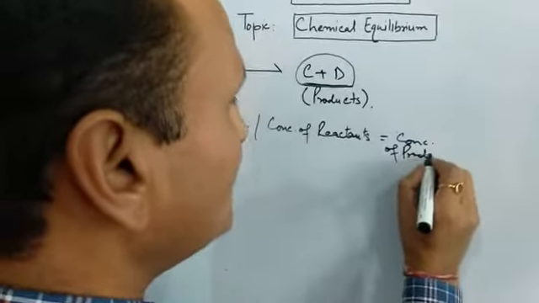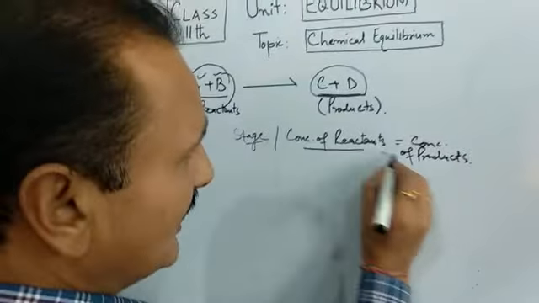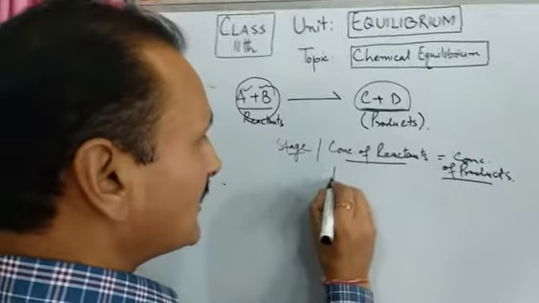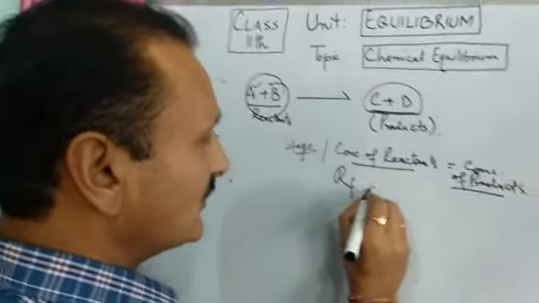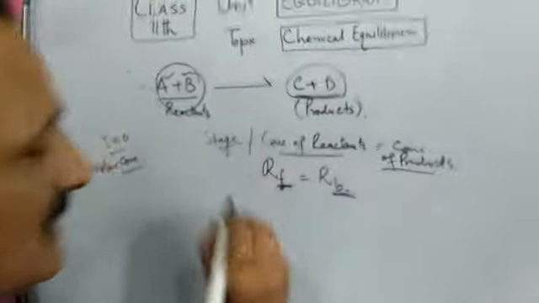At this point we will see that the rate of forward reaction will be equal to the rate of backward reaction, F for forward reaction, B for backward reaction.